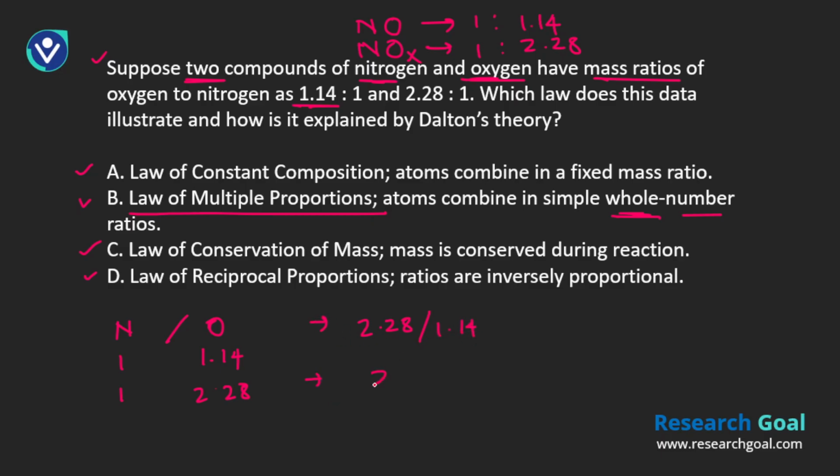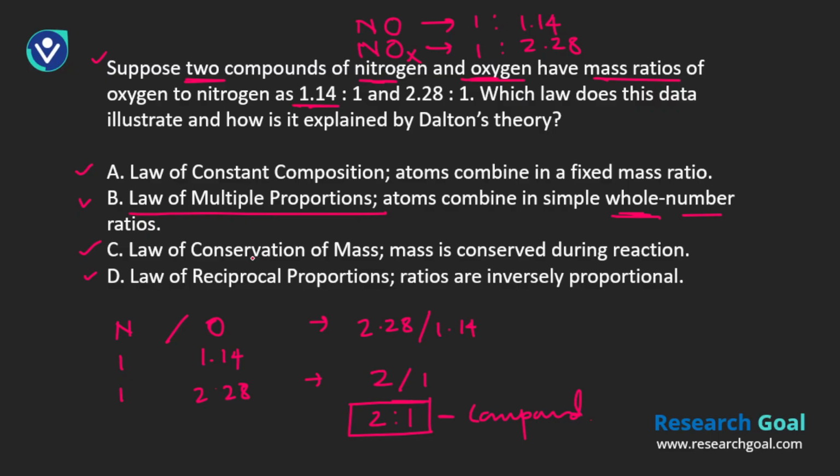And if you calculate, this is going to come out as 2:1. So that is the simplest whole number ratio, right? That tells you this is how you prove the law of multiple proportion, where atoms combine in the simple whole number ratio to form compounds. So this is how they are forming compounds. This is another example that people can ask questions from using the law of multiple proportion, and you can get some kind of numerical question. I'll also show you some other one.